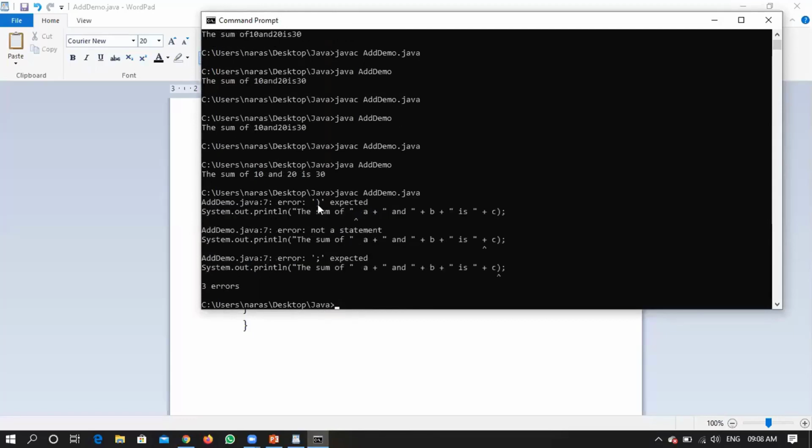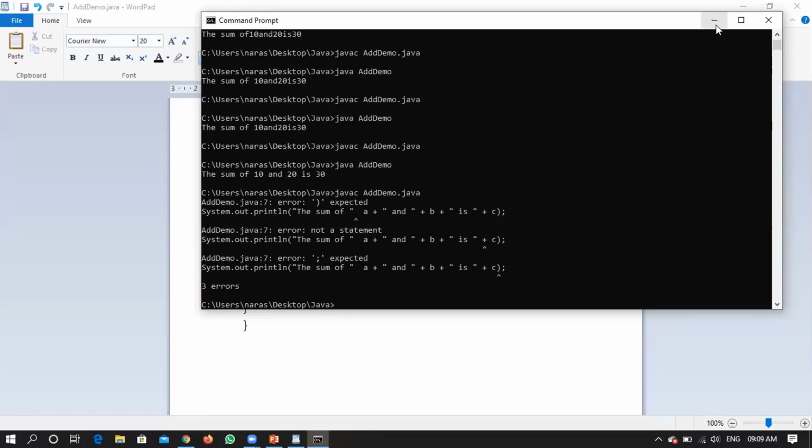See what it is saying. Expected closing bracket. It is thinking that after this double quote, everything has been finished. You don't have anything that needs to be added. That is one kind of assumption. It is also thinking that it is not a statement. That means this particular complete statement, it is feeling as not a complete statement. It is also saying that a semicolon is expected. That means one particular mistake, one particular break of a chain, gives you a multiple set of errors,